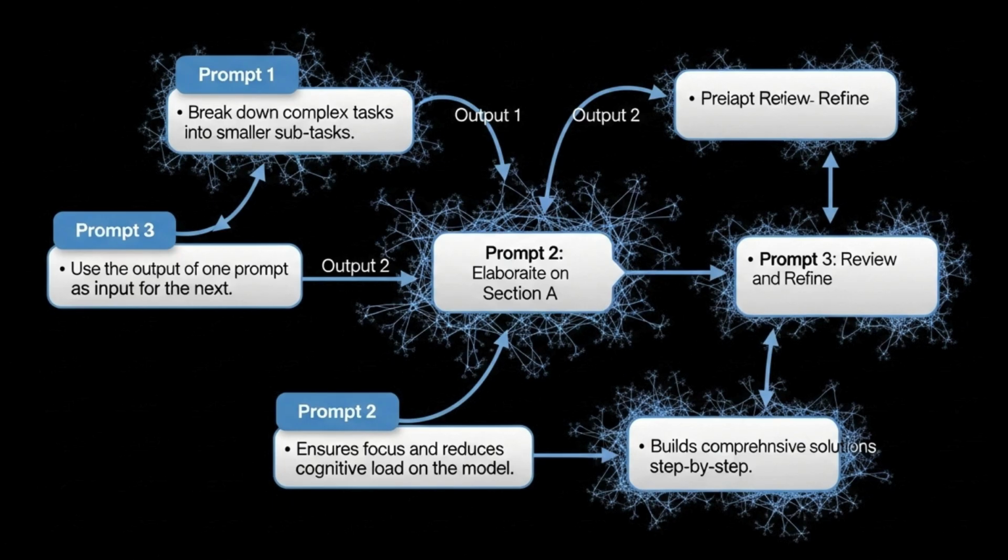For instance, first you might ask ChatGPT to outline the key sections of a technical proposal for a new AI-driven anomaly detection system. Once you have the outline, your next prompt could be, elaborate on the system architecture section, focusing on scalability and fault tolerance. You're essentially guiding the AI through a multi-stage workflow, using the output from one prompt as the input or context for the next. This ensures focus, reduces the cognitive load on the model for each individual step, and significantly improves the quality and coherence of the final, comprehensive output. It's how you build robust solutions, one well-defined step at a time.